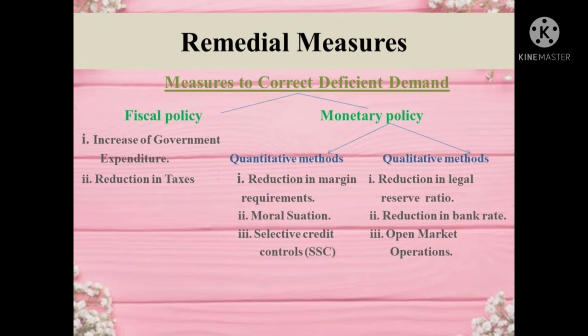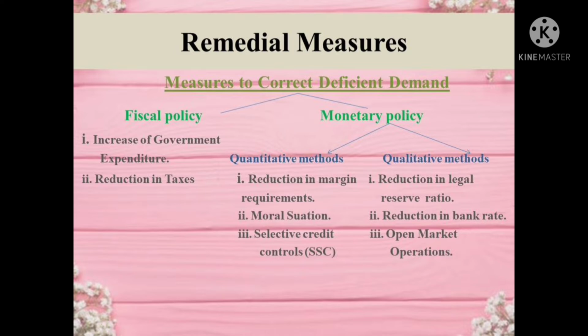Margin requirement refers to the difference between the market value of security offered and the value of amount lent. During deficient demand, the central bank reduces the margin, which enhances the credit creating power of banks. With a decrease in margin, commercial banks can grant more loans than before against the same amount of security. It encourages the borrowers to borrow more money and raises the level of aggregate demand.